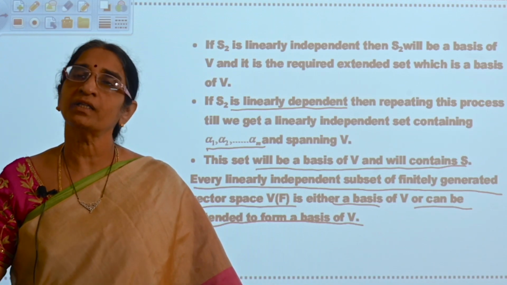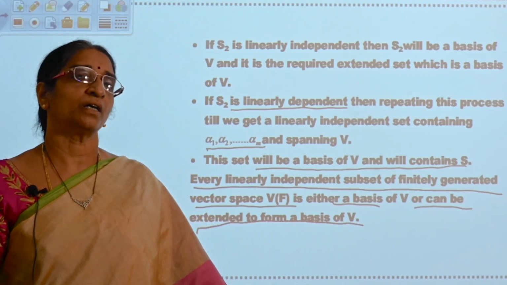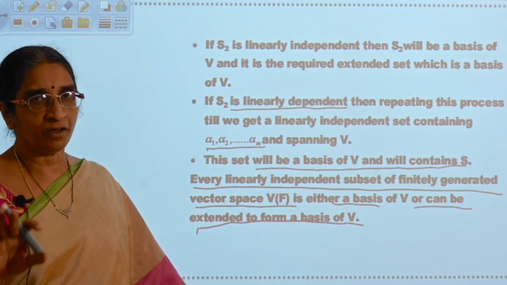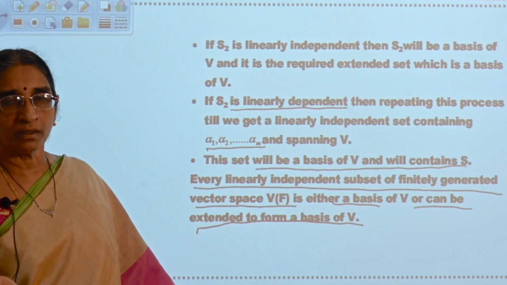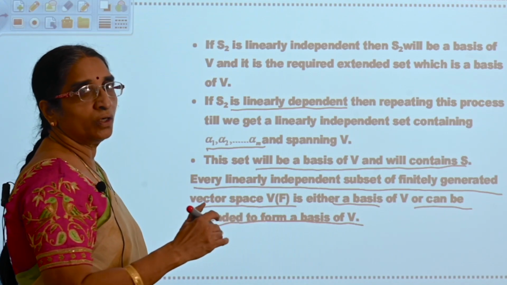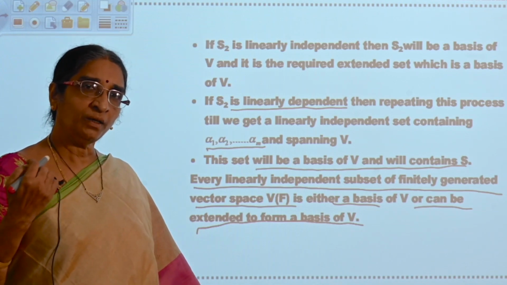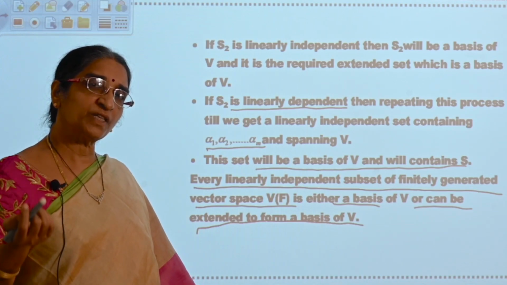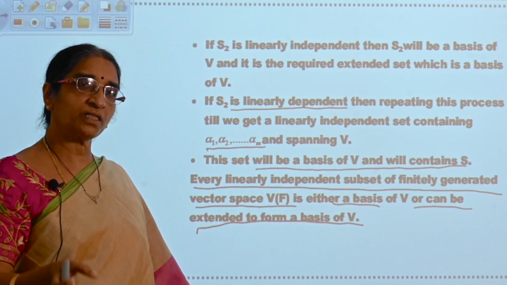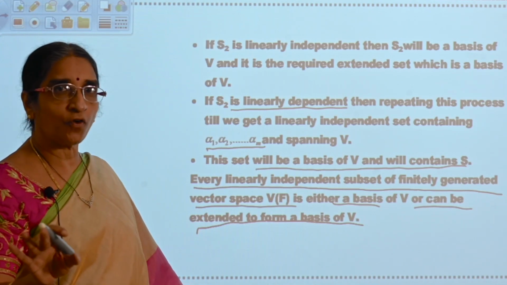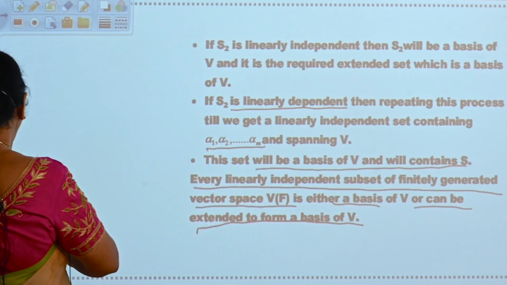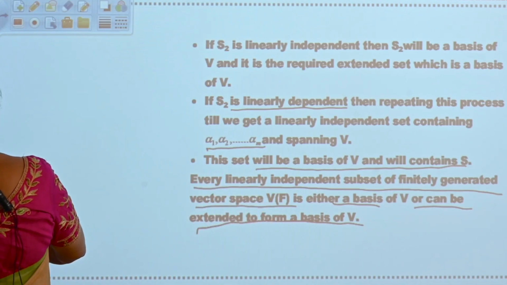Otherwise, you will repeat the process until all the betas are exhausted. You will remain with a linearly independent set, and that set will be the basis. So what can you say? Every linearly independent subset of a finite dimensional vector space can be a basis or it can be extended to form a basis. That is the theorem. Now this is one of the important theorems.